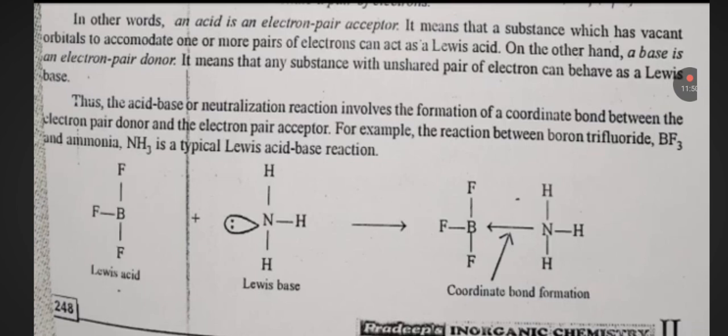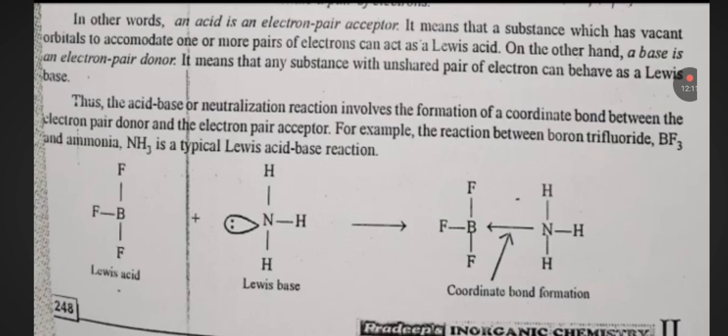It means that any substance with an unpaired electron pair can behave as a Lewis base. Thus, the acid-base or neutralization reaction involves the formation of a coordinate bond between the electron pair donor and the electron pair acceptor. For example, the reaction between boron trifluoride BF3 and ammonia NH3 is a typical Lewis acid-base reaction.